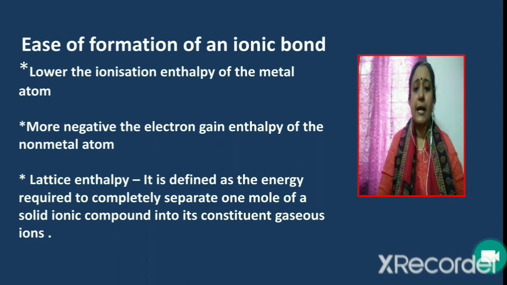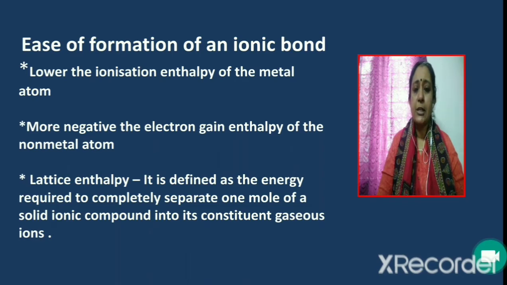If a metal atom can easily lose the required number of electrons, it will be associated with lower ionization enthalpy. So, the lower the ionization enthalpy of the metal atom, the greater will be the ease of formation of the ionic bond. Now consider the non-metal atom.